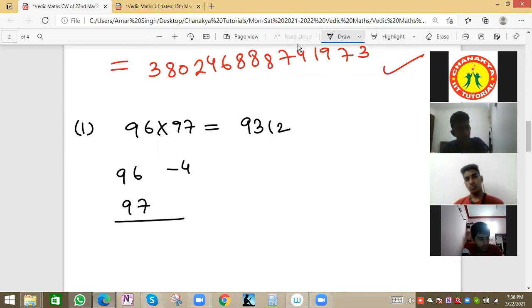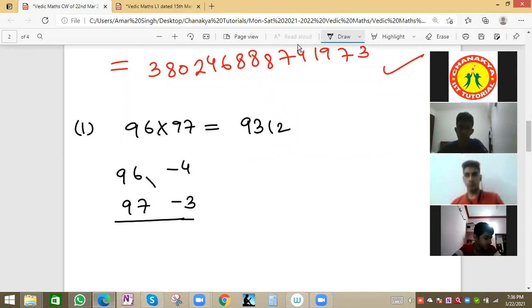Because it is less than 100 by 4. And 97 will be minus 3. 100 we have to take as a reference value, and from that value we can measure. This is minus 4, this is minus 3 because it is less than 100.